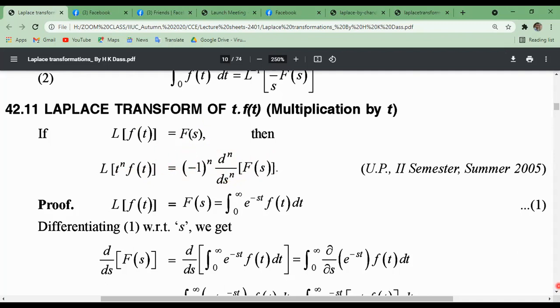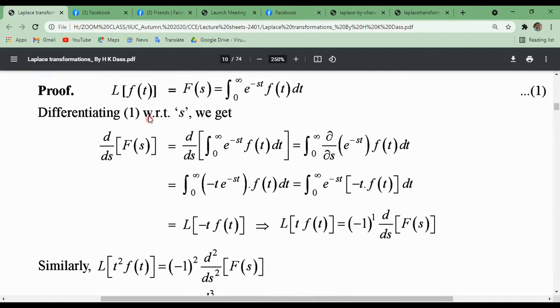Now we'll try to prove this. The Laplace transformation of f of t, by the definition we know from our first lecture, is F of s equals the integral from 0 to infinity of e to the power minus st f of t dt. Now differentiating with respect to s, we get the first derivative of F of s equals d/ds of this integral. Now the differentiation can be written as the integral from 0 to infinity of the partial derivative of e to the power minus st, times f of t dt, because the differentiation will be partial, since s is the variable here.